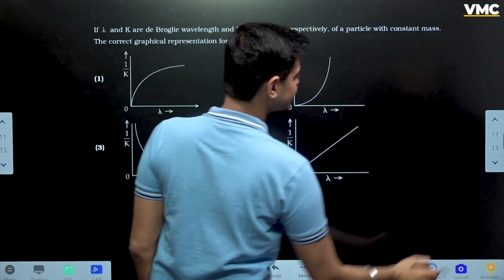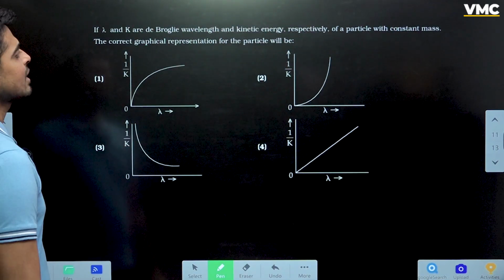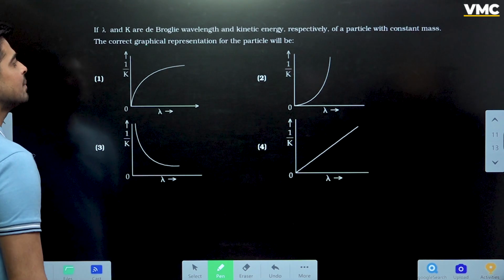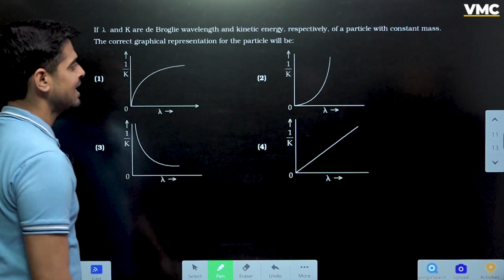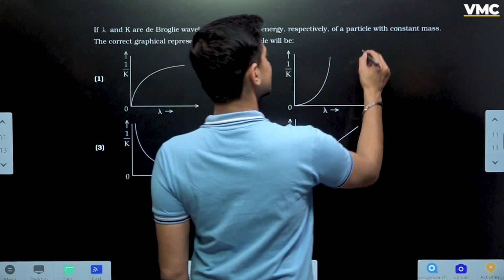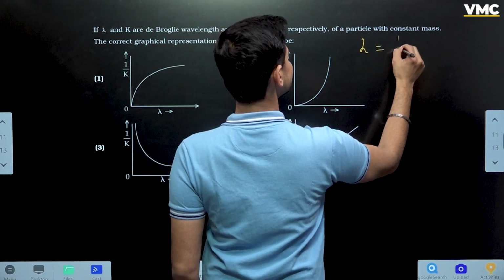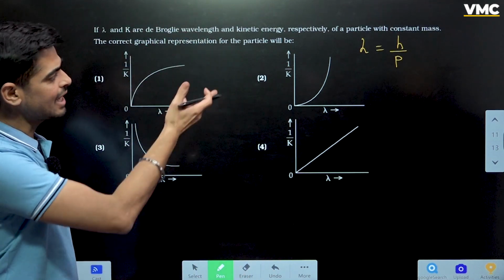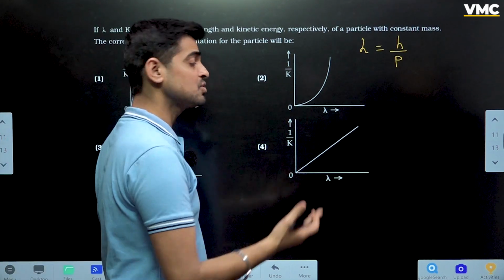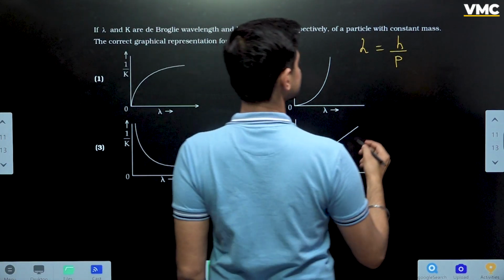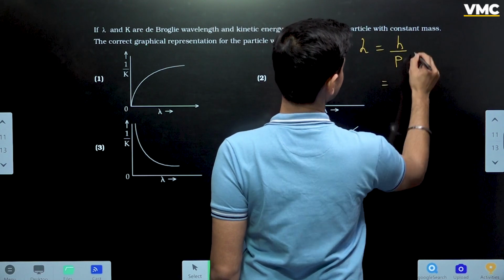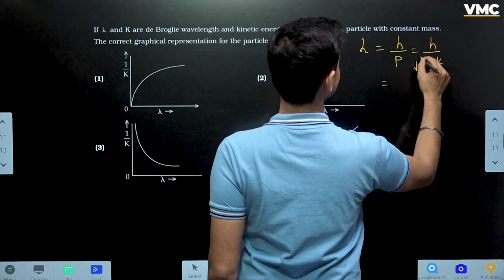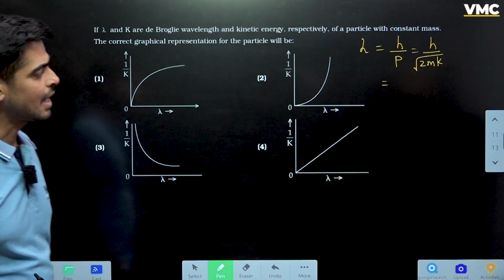Moving on to the next question, my dear students. Okay, again a very basic question. The question is, we have to depict the graph between 1 by k and lambda. Okay, so my dear students, lambda is given by h by p. So many times we have used this expression of de Broglie wavelength. Okay, so this will be h by root 2mk, isn't it? Absolutely correct.